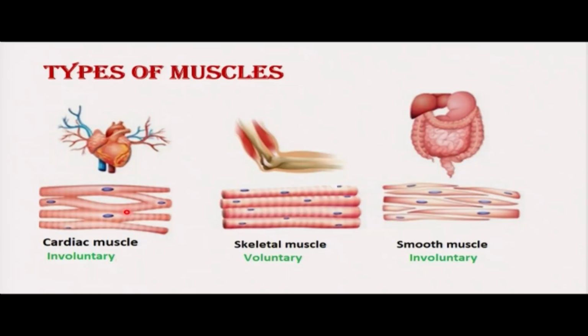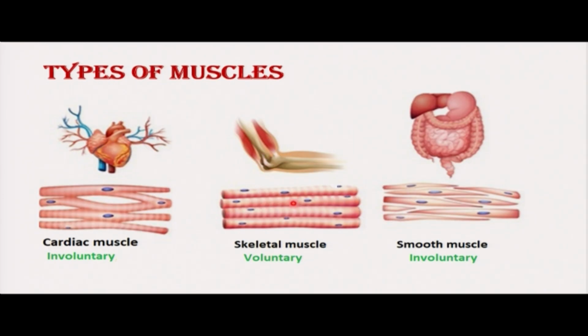Then, as you can see here, those are the three types we have talked about. You see, this is the heart, and the heart has cardiac muscle. These are cardiac muscles. Then, this is the arm, which has bones, and on these bones, we have muscles which are attached there. Remember, a muscle is attached to a bone by tendons.